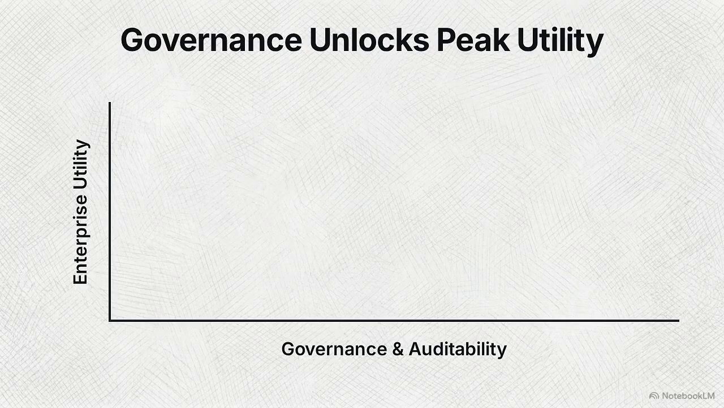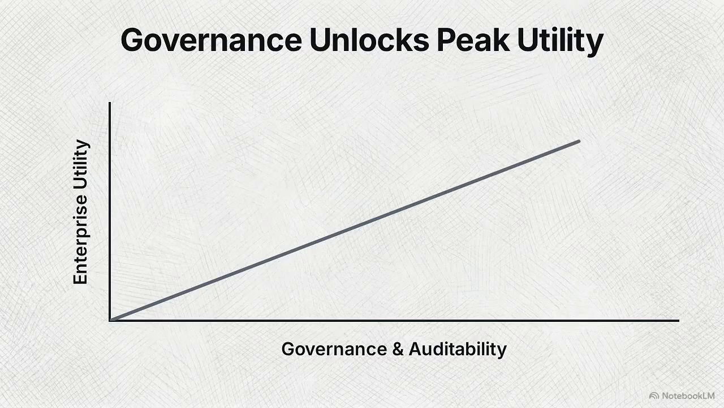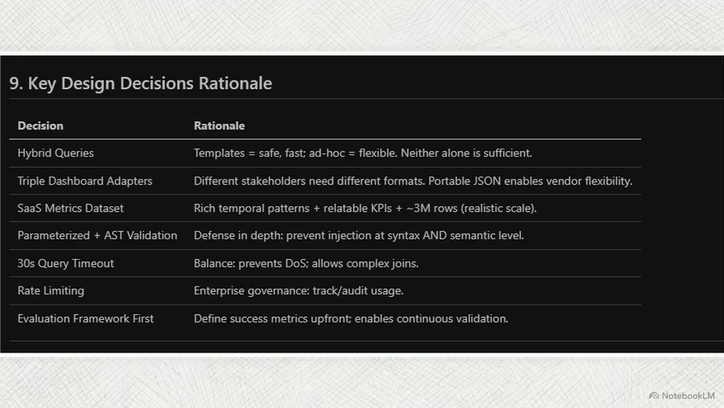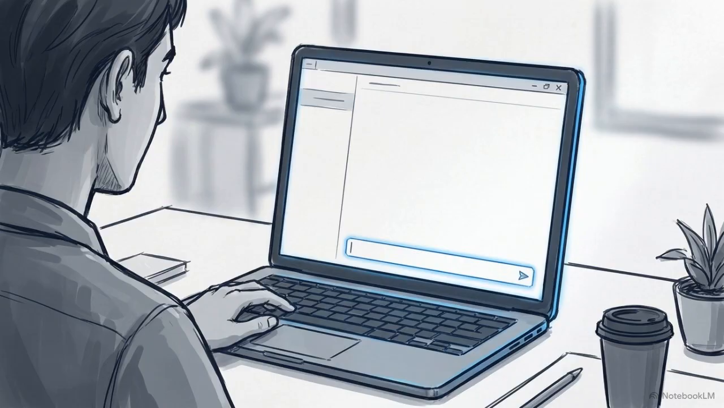An AI agent's utility in an enterprise setting scales directly with its governance and auditability. At the infrastructure level, the system enforces hard rate limits, capping requests at 100 queries per hour to prevent compute abuse. Furthermore, an evaluation framework-first approach mandates that query correctness and efficiency metrics are continually measured. All of this complex routing, validation, and governance is entirely abstracted away from the end user.